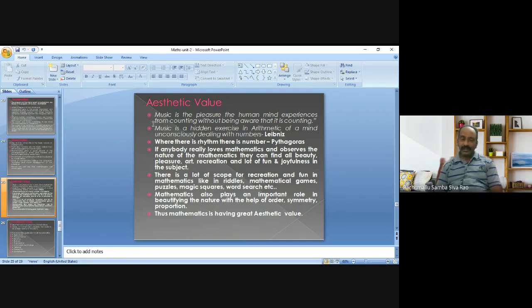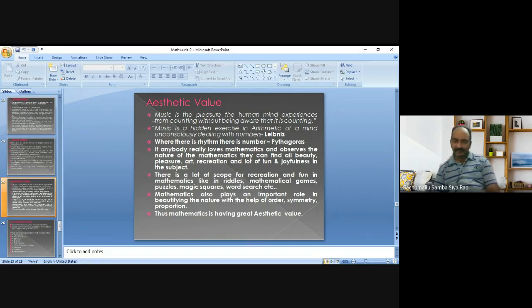After solving a problem given by the teacher, we may see a glow in the face of students. That is because of the achievement, because of the problem solving. So that is the aesthetic value of mathematics. That's why the statement reflects the aesthetic value of mathematics: music is the pleasure the human mind experiences from counting without being aware that it is counting.